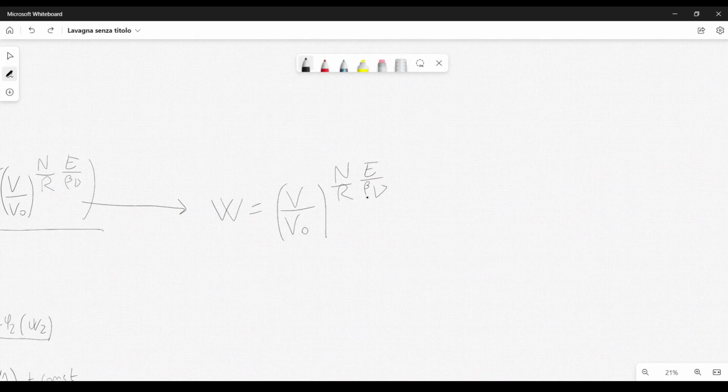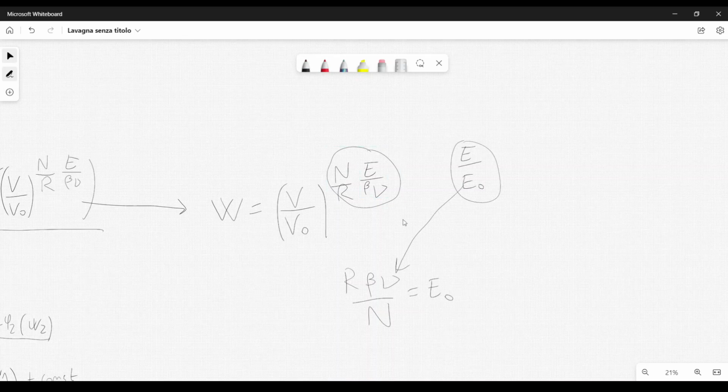And this monochromatic radiation behaves thermodynamically as though it consisted of a number of independent energy quanta of this magnitude: R beta nu over N. Here we have the total energy of that monochromatic radiation, and if we divide the total energy by the energy of a single quantum, which we can call, for example, E0, we are going to get the number of quanta. So E0 is exactly this parameter here. So this is E0, the energy of a single quantum.